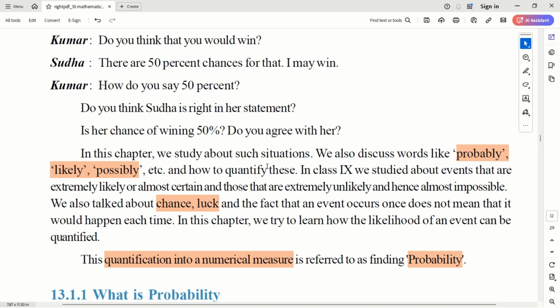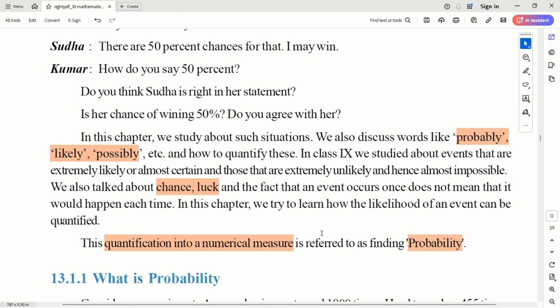We are attaching a number to the vague sentences we generally speak. This numerical measure of events is called probability. We have to mathematically measure the event and tell the realistic chances of that event happening.